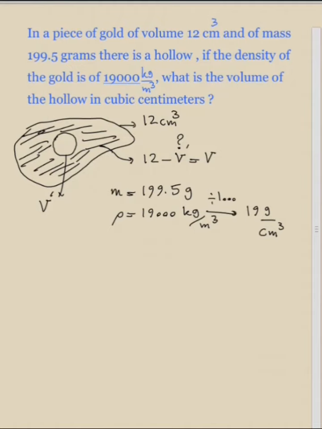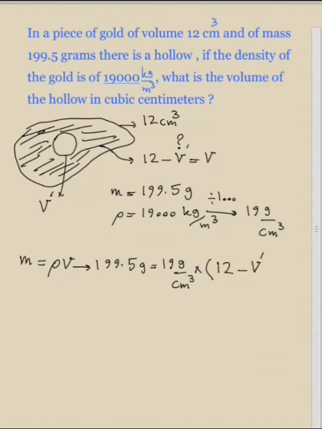We now use the density equation to solve this problem. We know that the mass of this object is equal to density times volume. So the mass of this object is 199.5 grams, and its density is equal to 19 grams per centimeter cubed, times the volume of the space which is colored in black, which is 12 minus V prime.